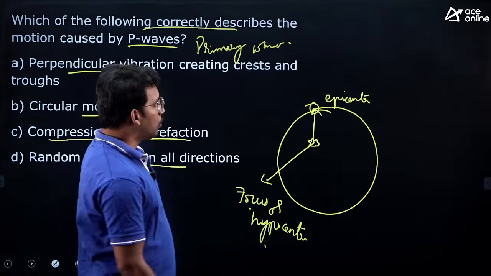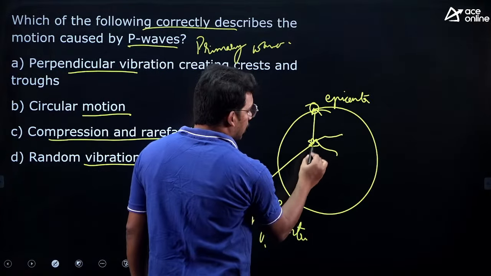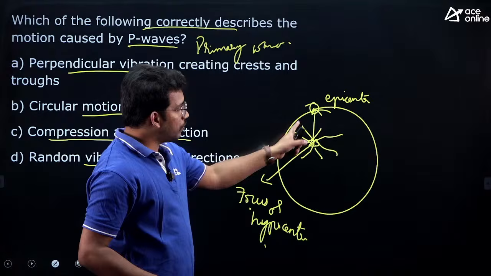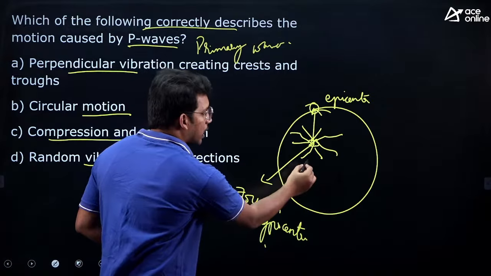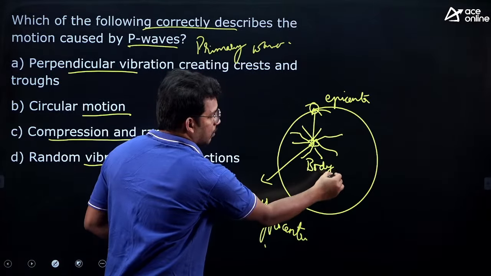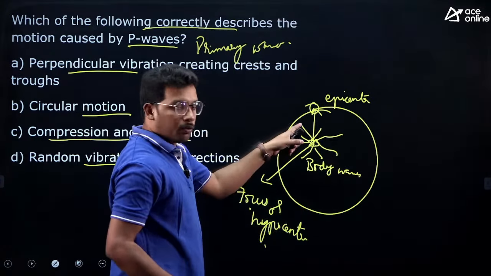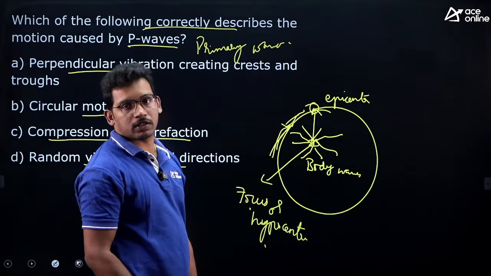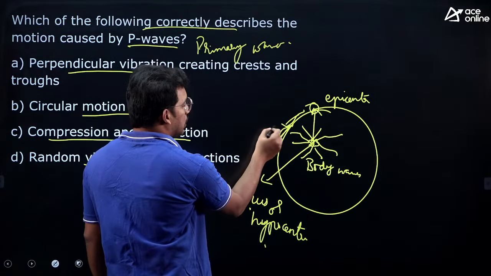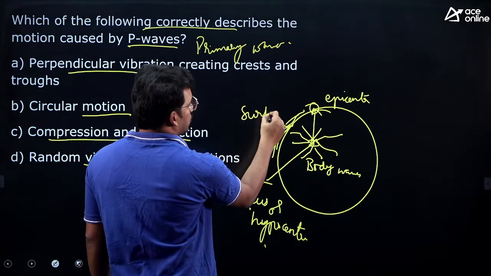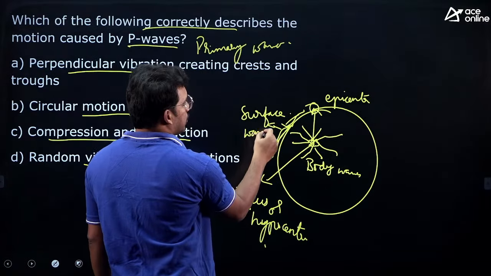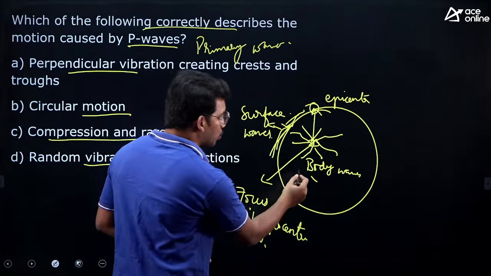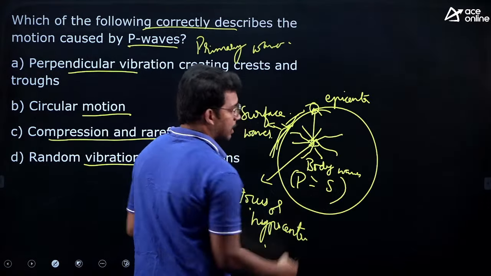Okay. Now this energy travels in the form of waves. The waves which are inside of the earth are called body waves, and once they reach the surface they hit the rocks and the energy travels through those surface rocks in the form of waves. These are called surface waves. Body waves are again classified into two types, P waves and S waves.